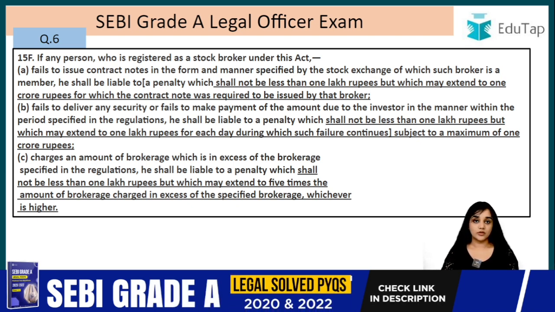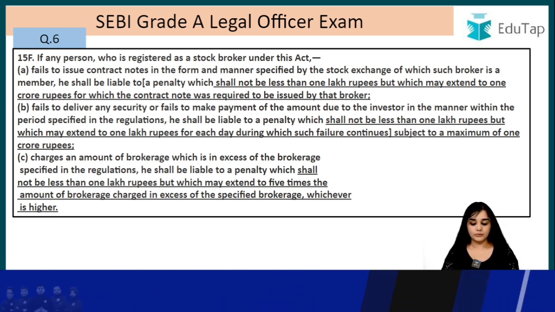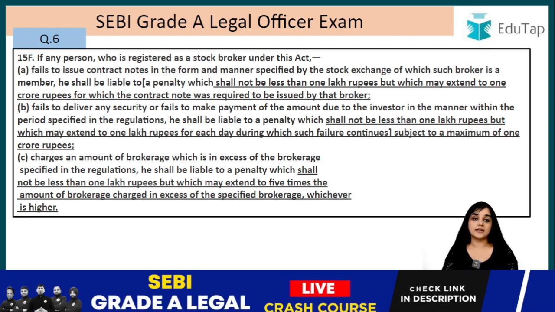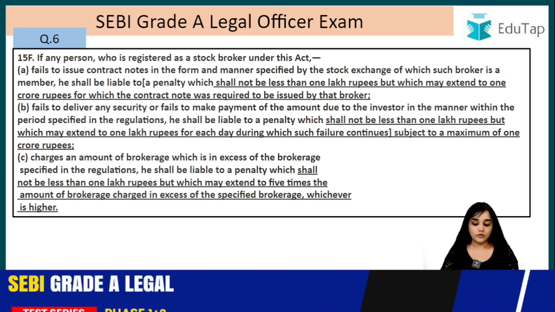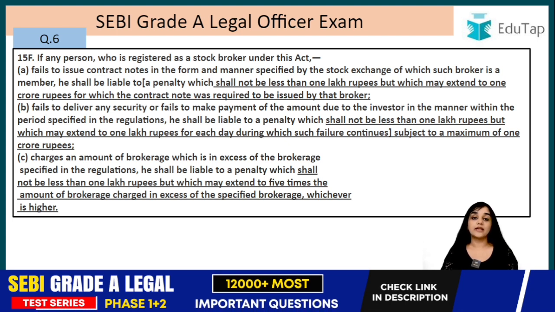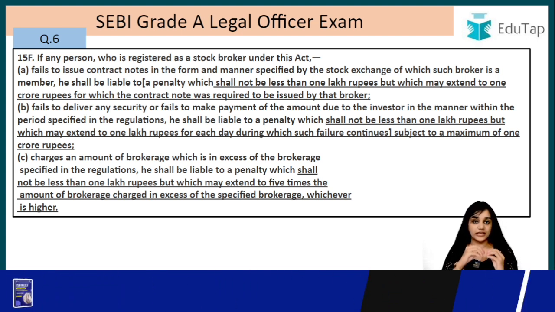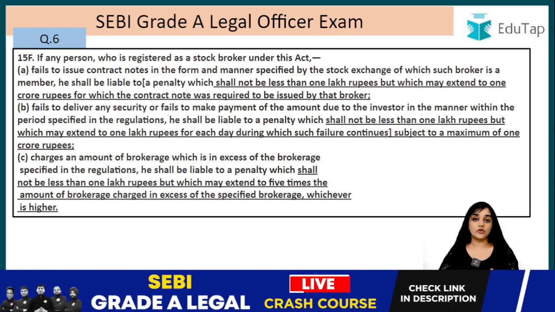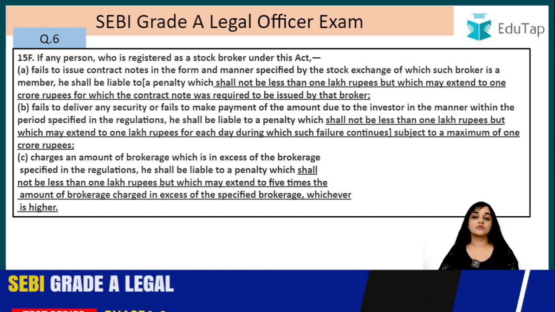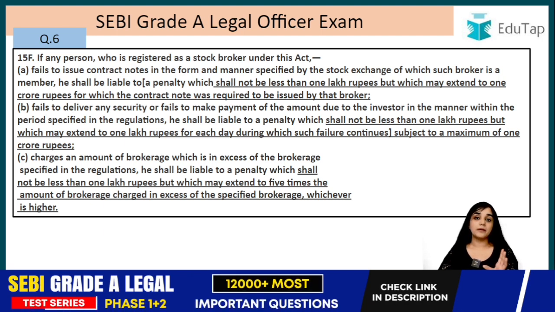The third one, and this was the question that was mentioned in question number 6, charges an amount of brokerage which is in excess of the brokerage specified in the regulation. If he is charging excess fee, right, he shall be liable to a penalty which shall not be less than 1 lakh rupees. The minimum remains the same, but which may extend to 5 times the amount of brokerage. It can extend to 5 times the amount of brokerage in excess. In excess means, whatever he has charged in excess, that will be multiplied by 5, right? Out of that, whichever is going to be higher, that is going to be his penalty, right? So the amount that he charged in excess is going to be multiplied by 5.